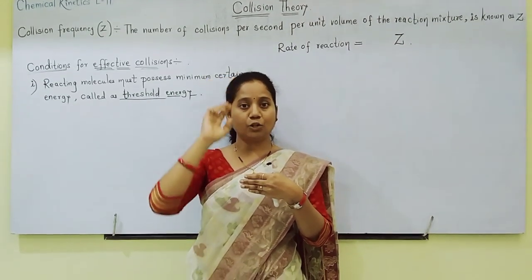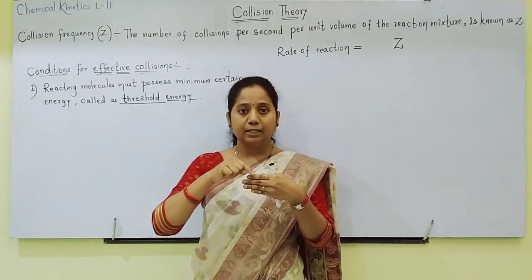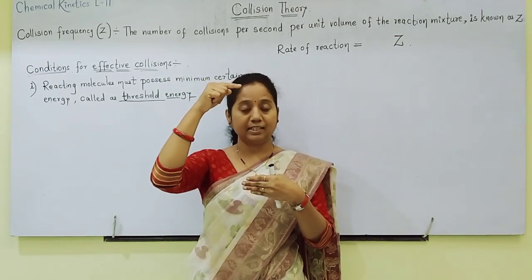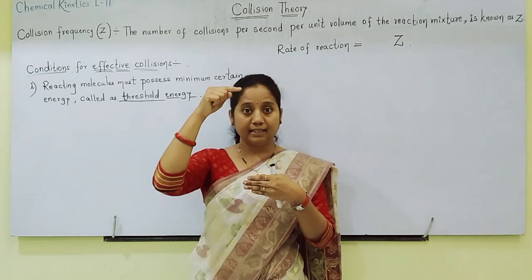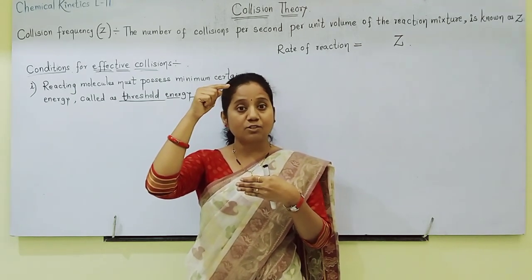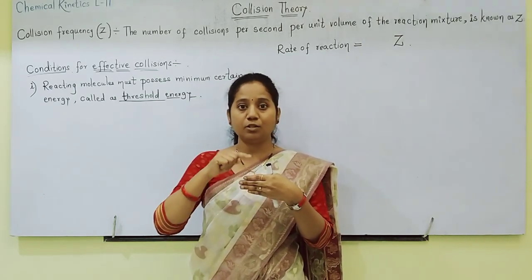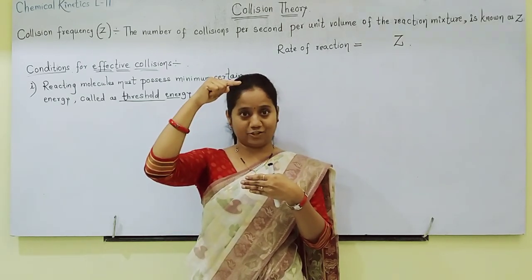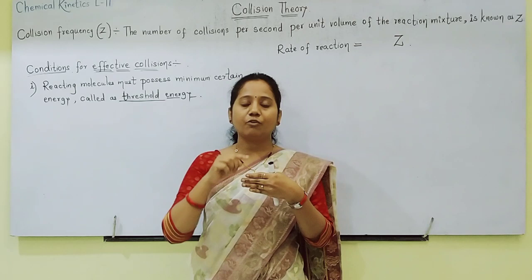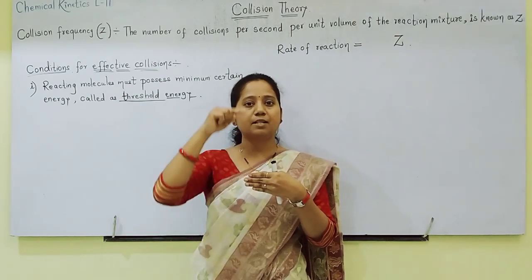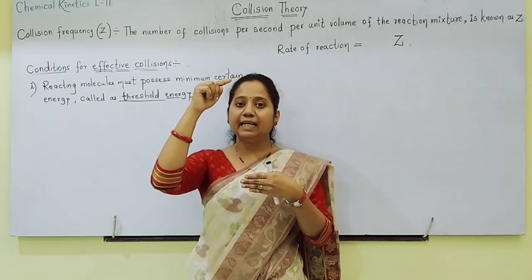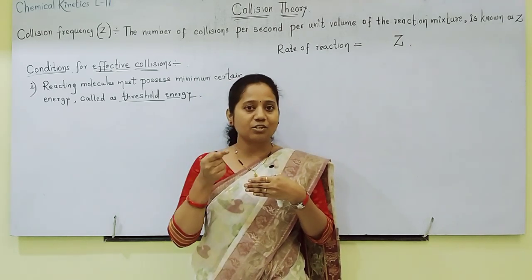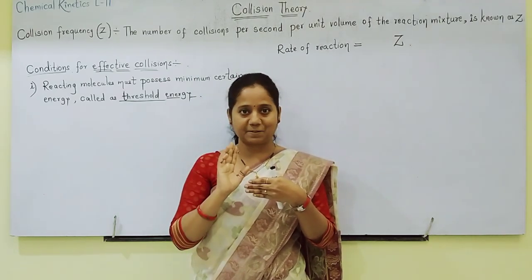Now, if reacting molecules don't have normal energy equal to threshold energy, then what should be done? Then extra energy has to be supplied to the reacting molecules to make their normal energy equal to threshold energy. When their normal energy becomes equal to threshold energy, then only collisions will be effective collisions, and effective collisions only give rise to products.